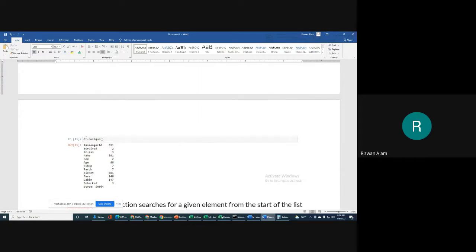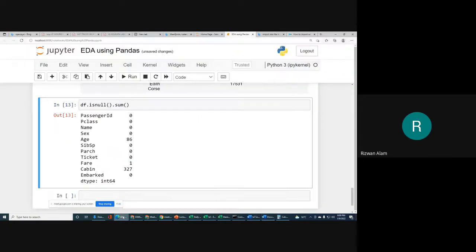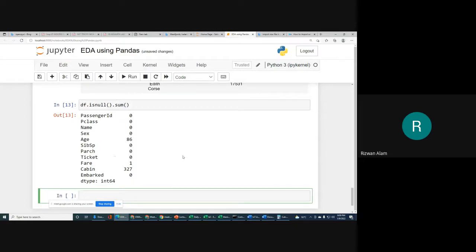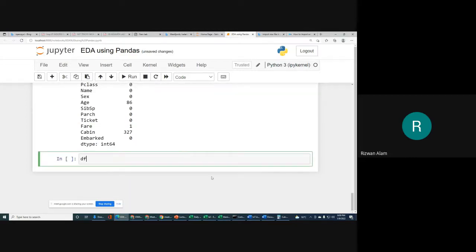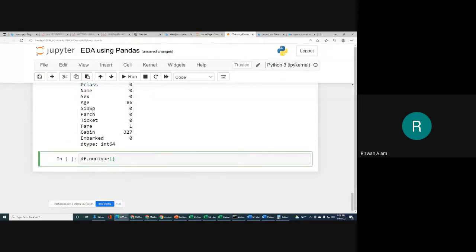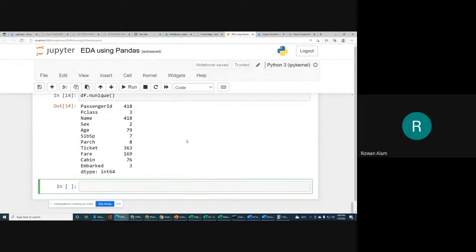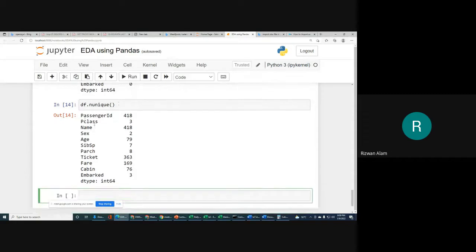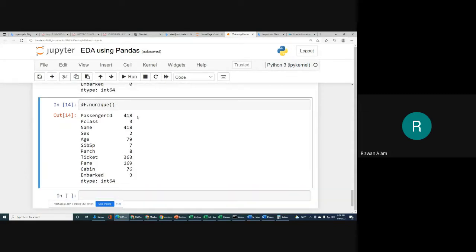Let me show you what we mean by unique. df.nunique. nunique is a function, that's why we have to use parentheses after it. So let me show you what we have. Passenger ID is 418. It means we have 418 different IDs.